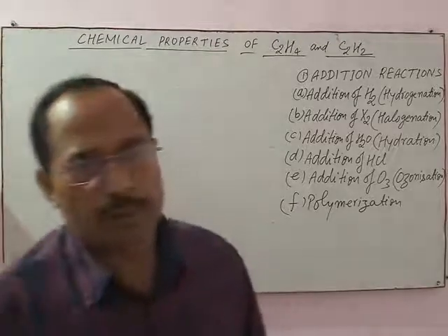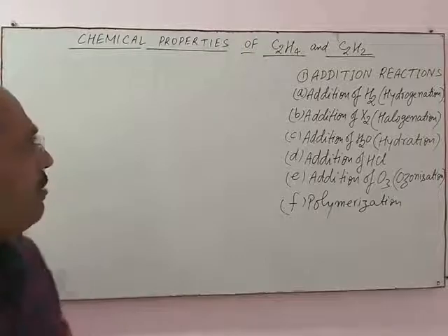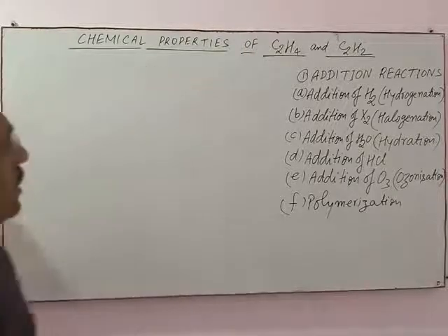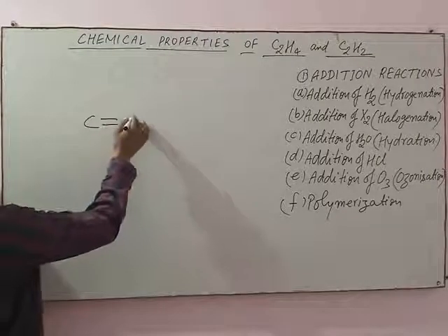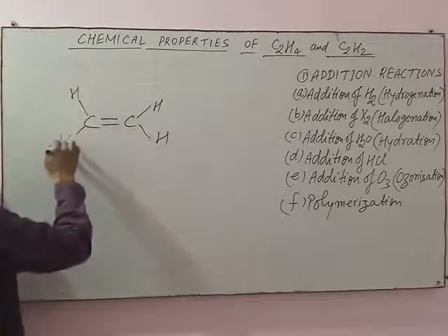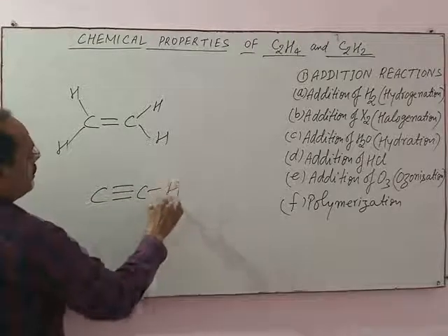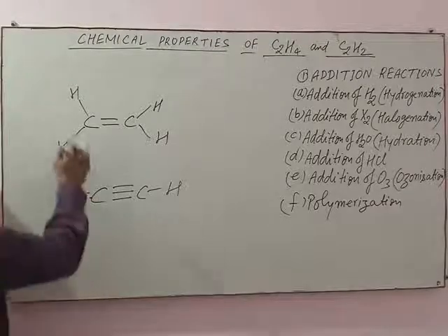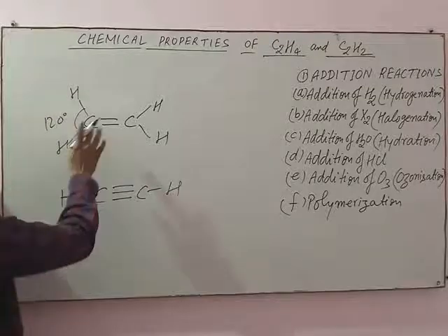Now we are going to discuss the chemical properties of ethene and ethyne. Ethene is written as C=C and acetylene by carbon-carbon triple bond. Bond angle is 120 degrees in ethene.